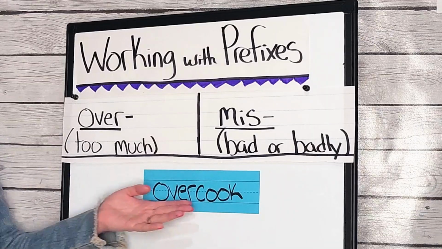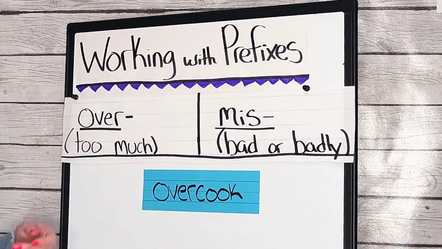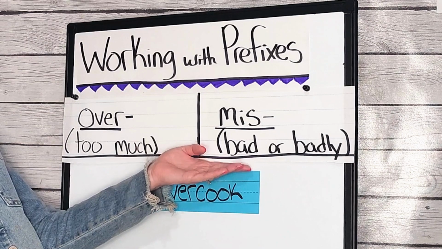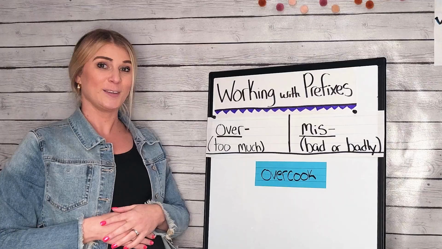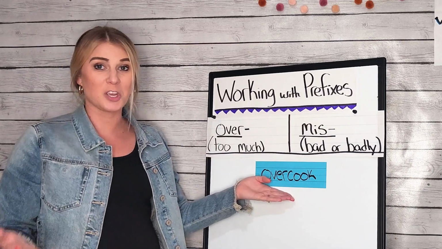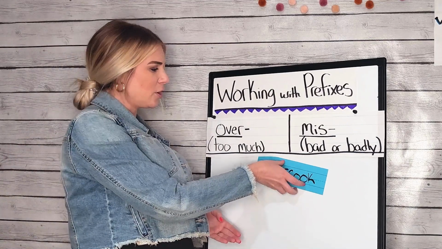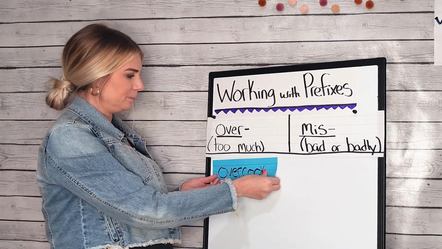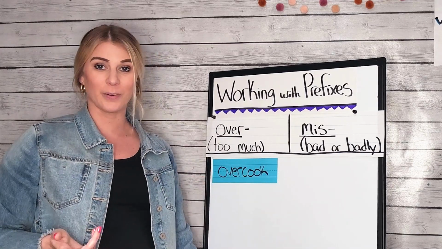When I look at the word overcook, do I see the prefix over or do I see the prefix miss? You're right. I see the prefix over, which means too much. We cooked it too much. I'm going to go ahead and place this word in my over column. Are you ready for our next word?